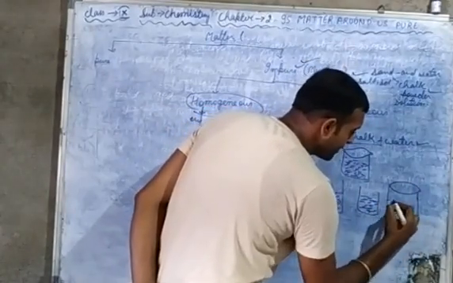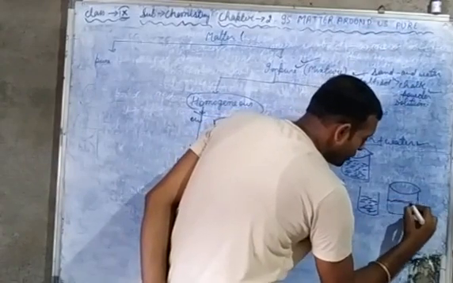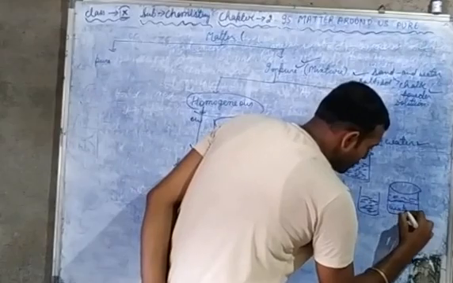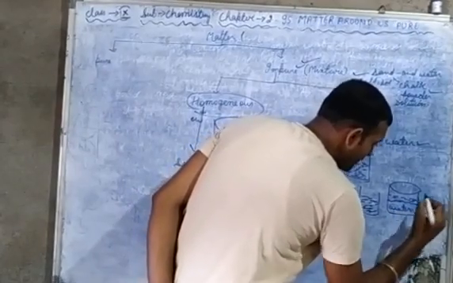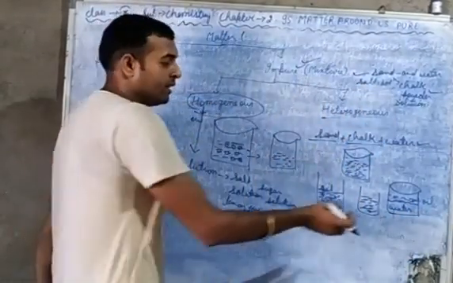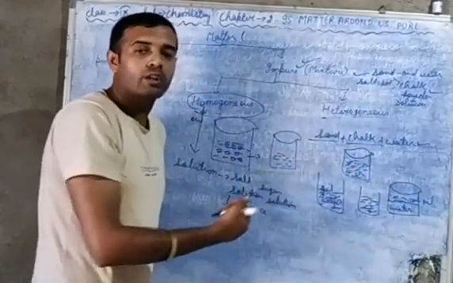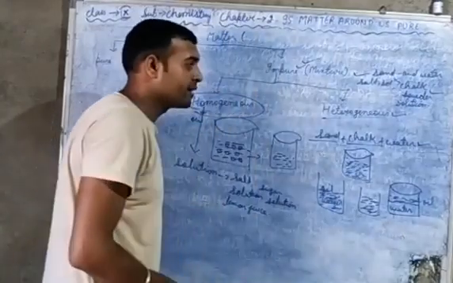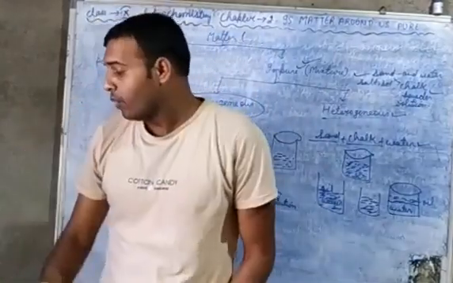Suppose this one is water and this one is the oil mix. There are two or more phases. So this type of mixture is known as a heterogeneous mixture.